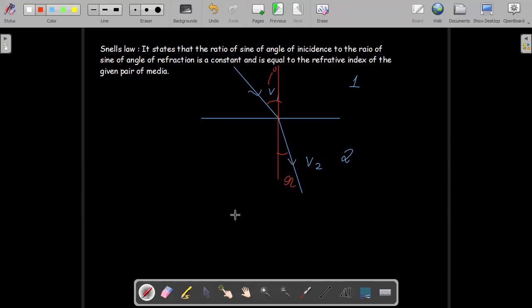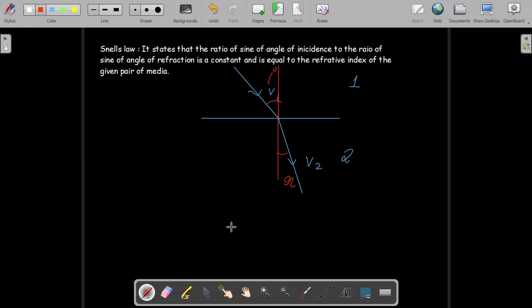Sir, two more doubts, right? Okay, what is the doubt? Sir, I had asked a question: can a plane mirror be called a spherical mirror? If yes, why? Yes, a plane mirror can be called a spherical mirror of infinite radius of curvature.